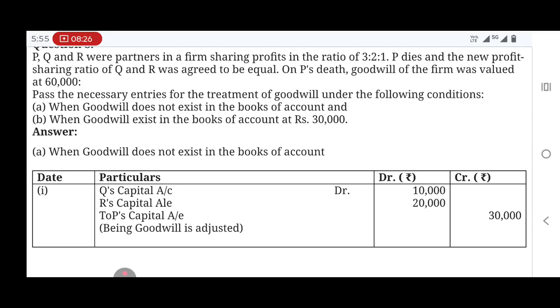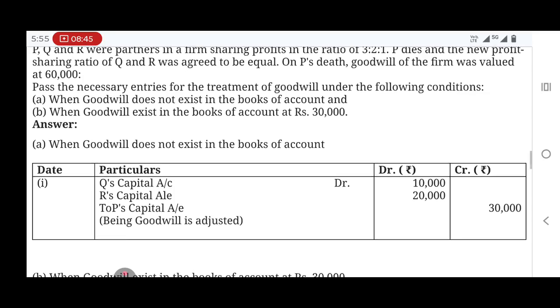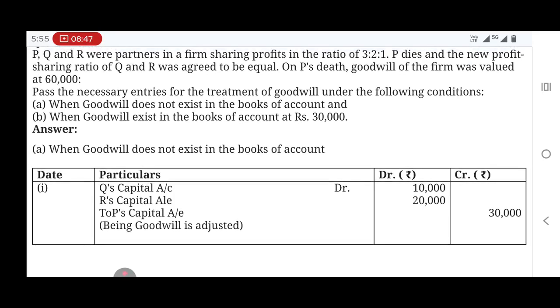When goodwill does not exist in the books of accounts, and when goodwill exists in the books of accounts, rupees 30,000. Okay, so P, Q and R were partners. Goodwill of the firm was valued at 60,000. So now you take 60,000. Who died? P has died.